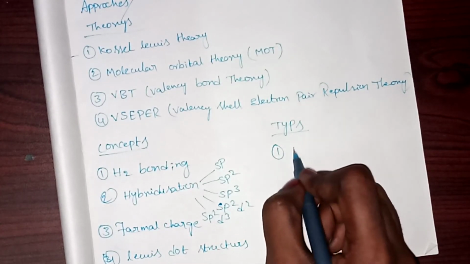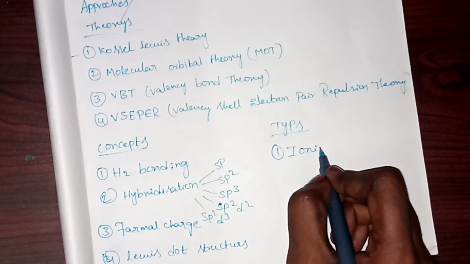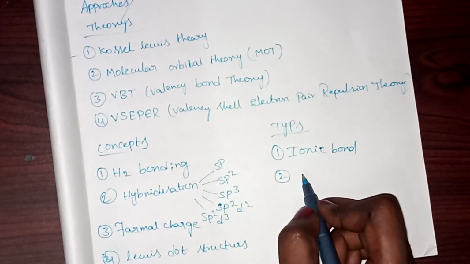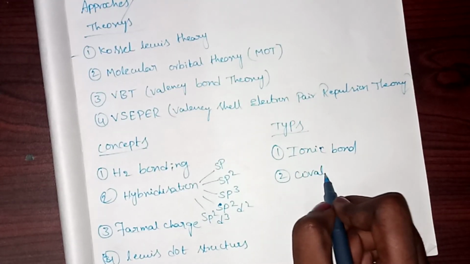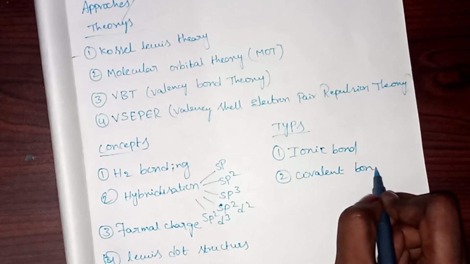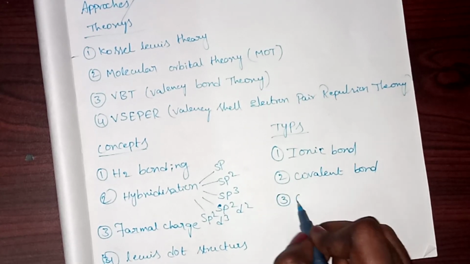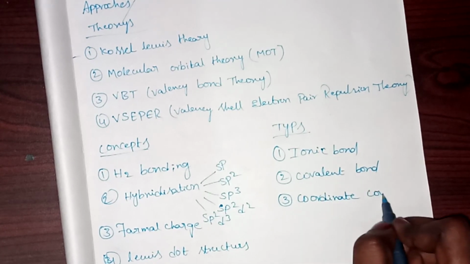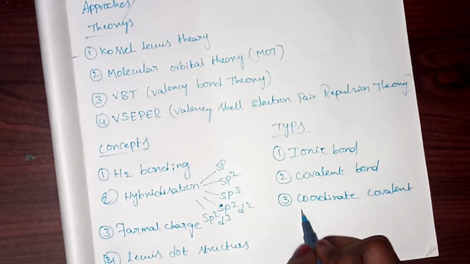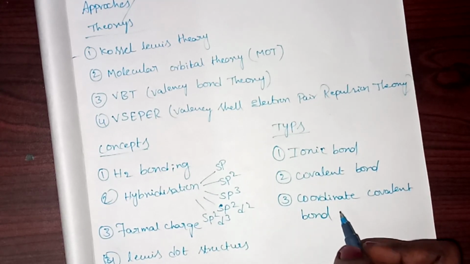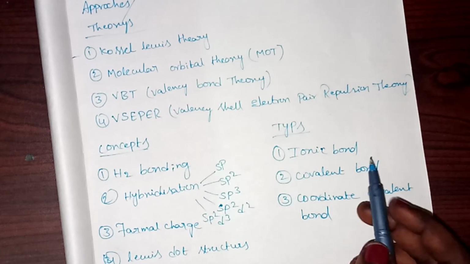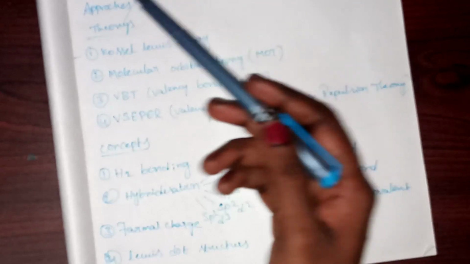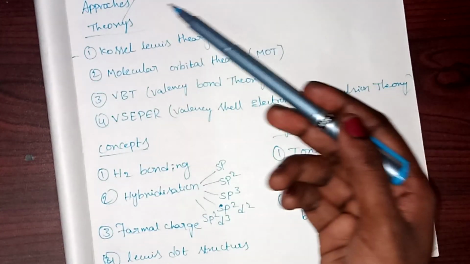The types are the ionic bond, the covalent bond, and the coordinate covalent bond. Basically in chemical bonding I divided it into columns: index, approaches, concepts and types.